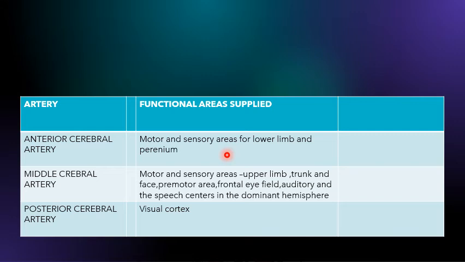Okay, by involvement of the upper part of the motor area. Besides that, there will be loss of sensation from leg and foot of the opposite side. This has to be understood. Then the other thing is the person may show some personality changes. Like in earlier classes also we had discussed, if there is a problem with blood supply getting interrupted in the frontal lobe, the individual may show some personality changes.